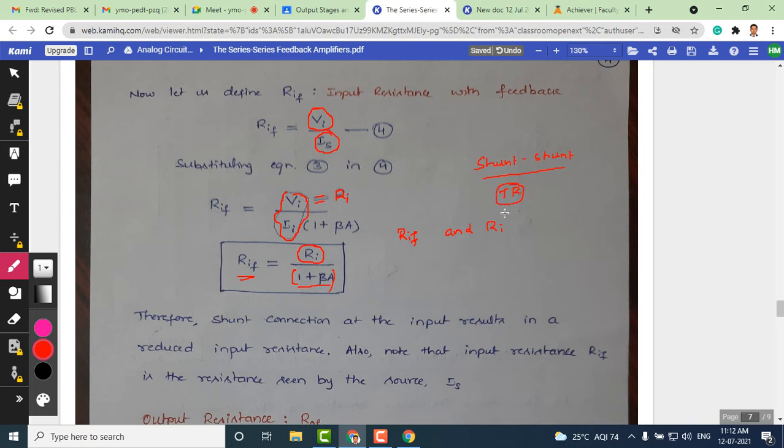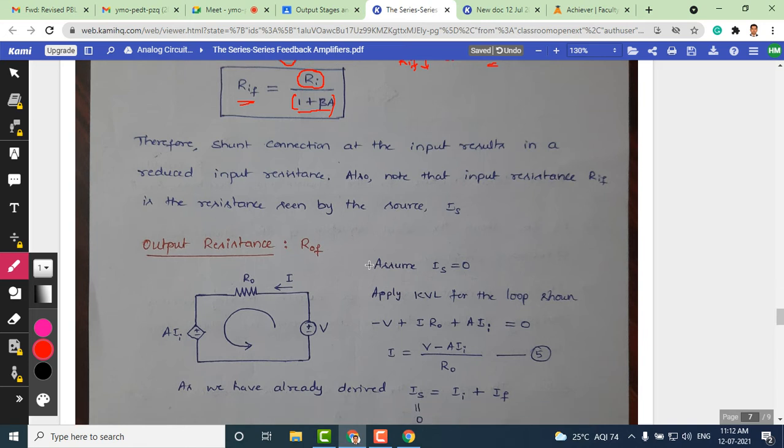In a trans resistance amplifier, input impedance with feedback decreases by the factor 1 plus beta A. This amount of input impedance decreases when we connect a feedback. So when you compare RIF and Ri, RIF is less compared to Ri here. That's what we have proved here. So in this circuit, input impedance decreases with feedback.